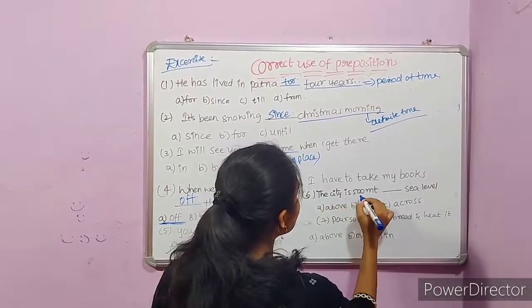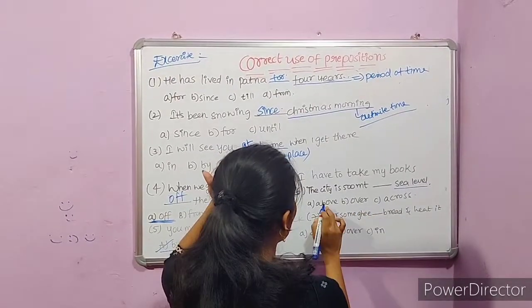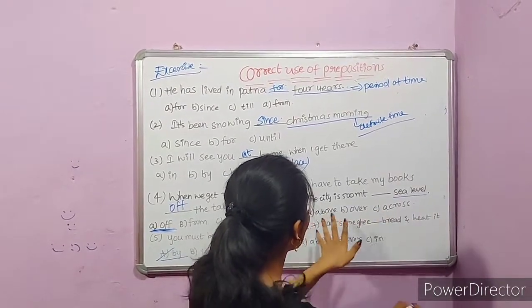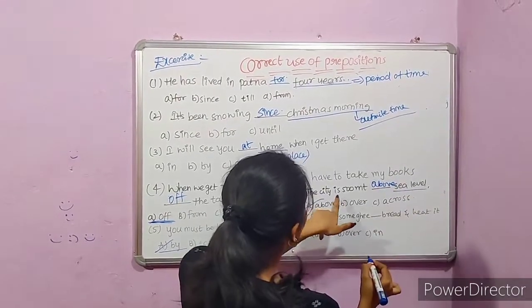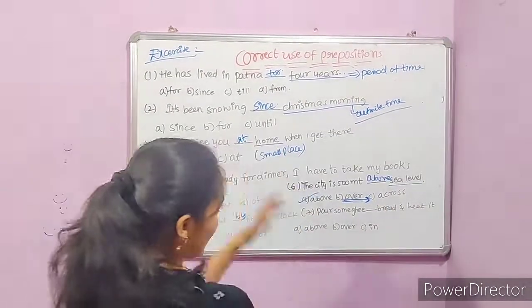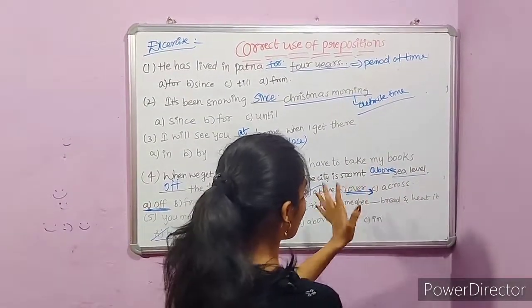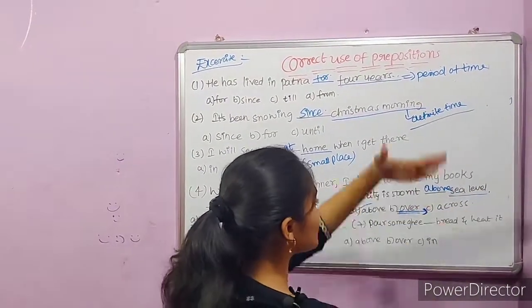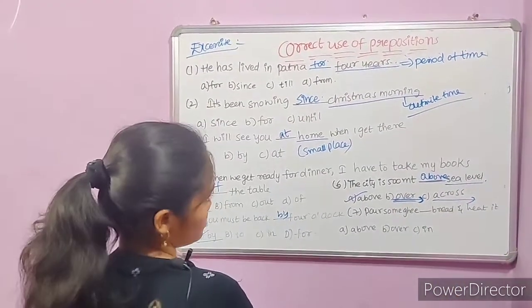Now, the city is 500 meters dash sea level. If you observe the options above, over, across. That means from these things we can pick above as the appropriate preposition because over we cannot use, as over is used only when two things are in contact to each other. But here we are talking about the city and sea level. They won't be in contact with each other. But the city is at a higher position to sea level. That is 500 meters higher position to sea level. Therefore, we use above. And across would also not be appropriate to use.